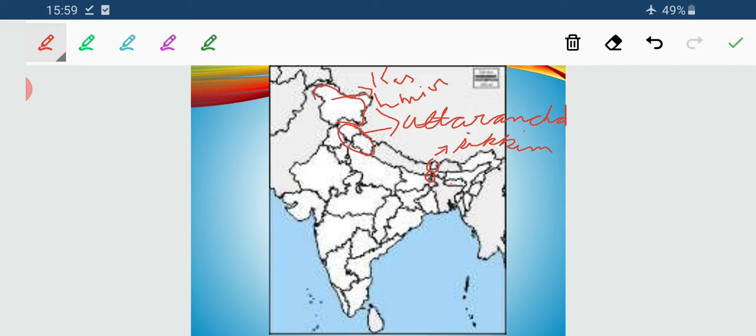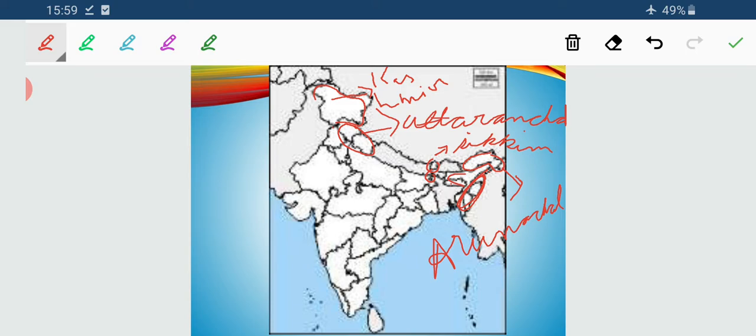Then we have the Arunachal Himalayas, this Arunachal Pradesh region. And lastly, these are the Eastern Hills and Mountains.